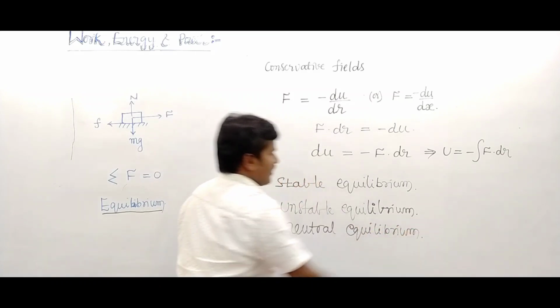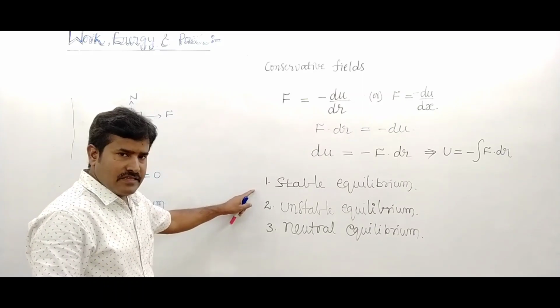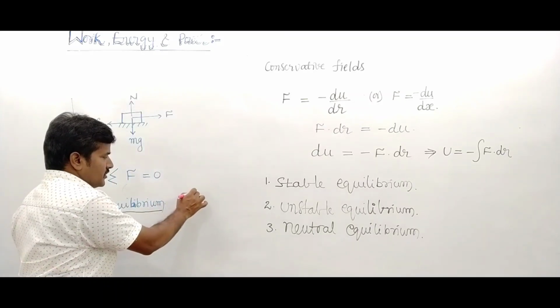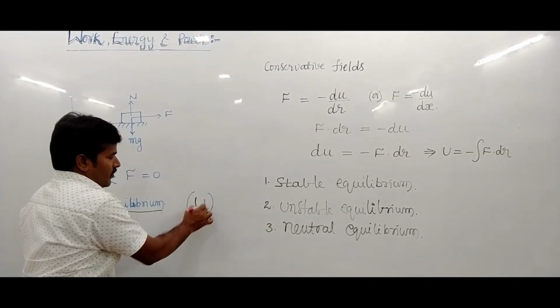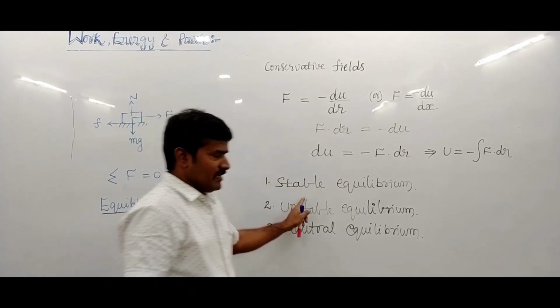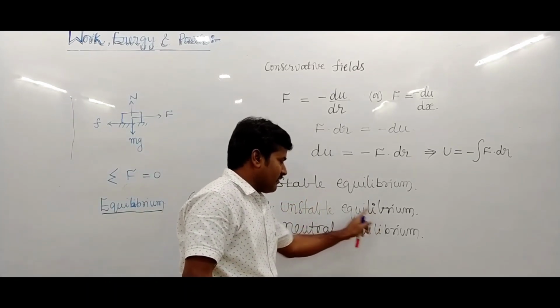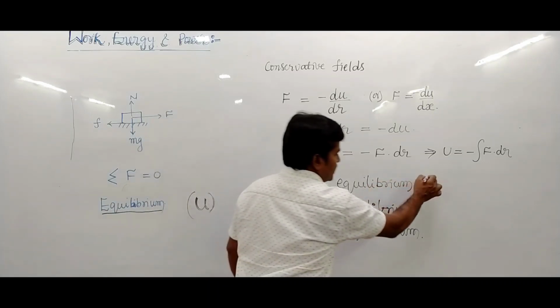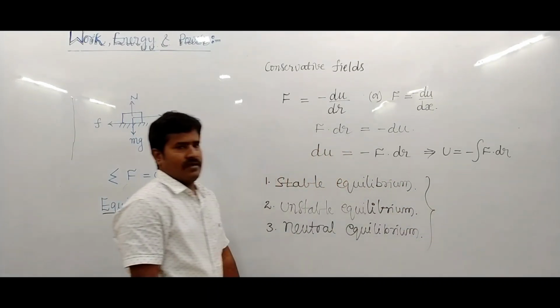These are the types of equilibrium. These equilibrium conditions depend upon potential energy U. So stable equilibrium, unstable equilibrium and neutral equilibrium are the conditions of equilibrium.